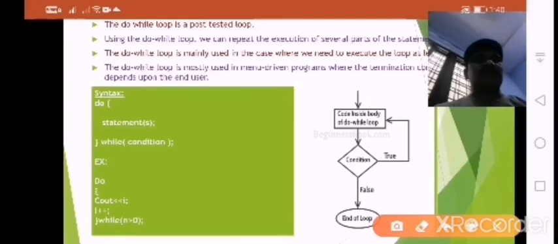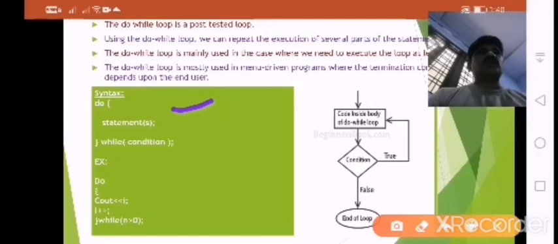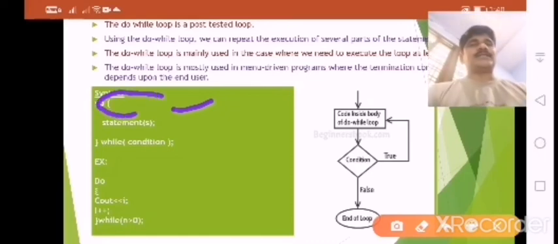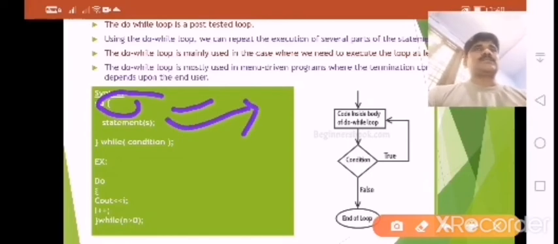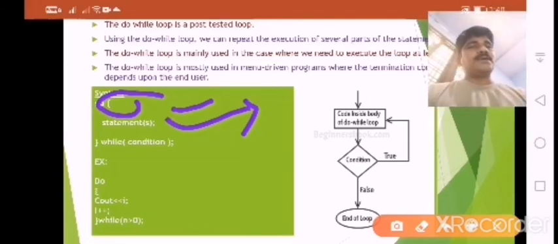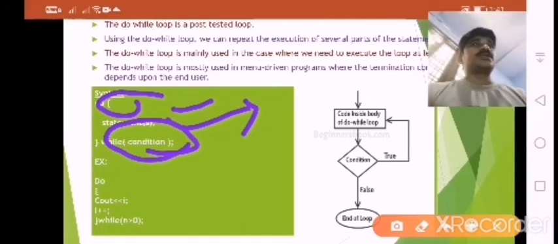Here we have to observe the syntax: do, then automatically before checking the condition, the statement will be executed. So that's why we can say the minimum number of statements in do while is 1, whereas in while loop the minimum number of statements is 0. Why? Because that is pre-tested, this is post-tested. After completion of the statement, at the end of the loop we have to check the condition.